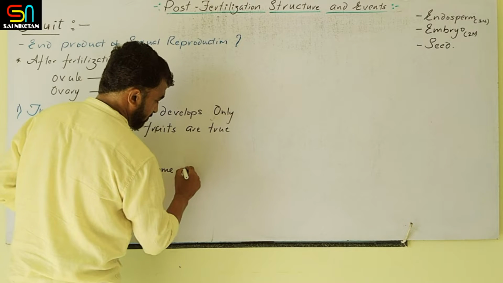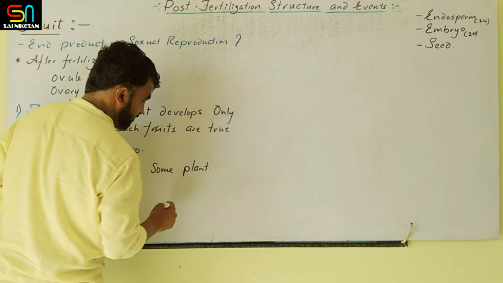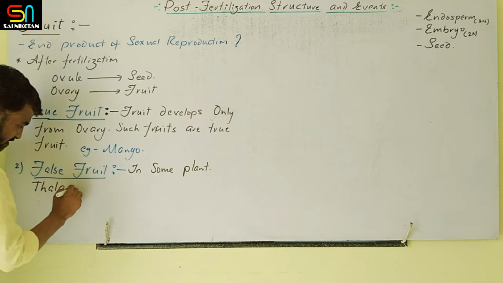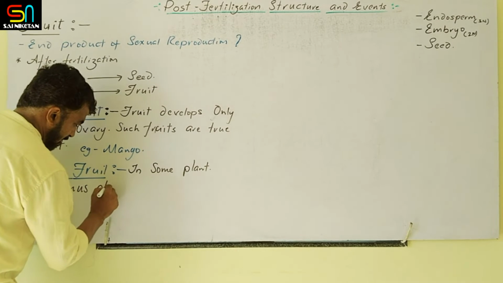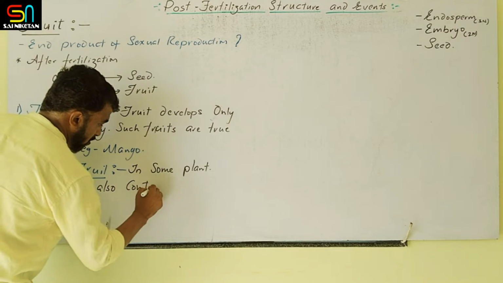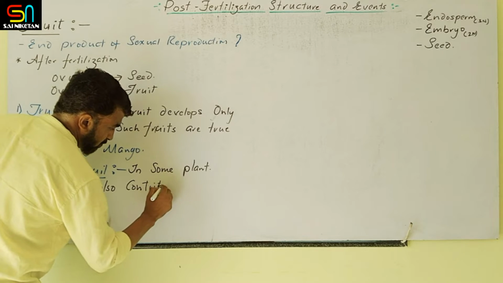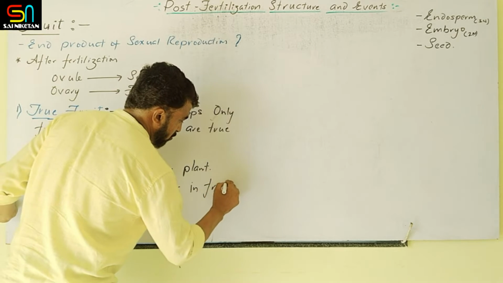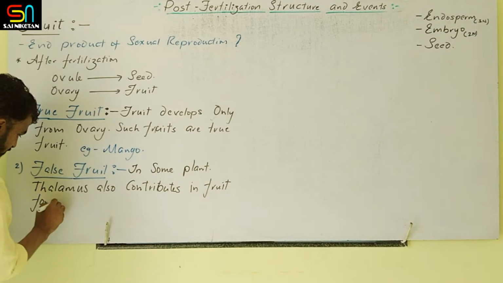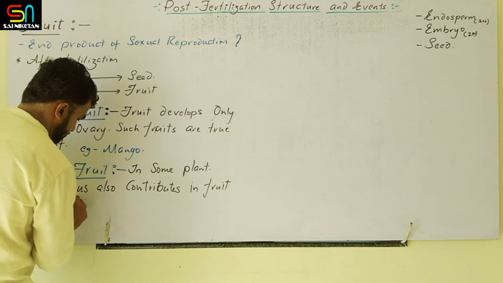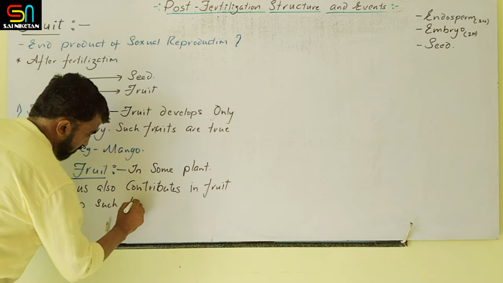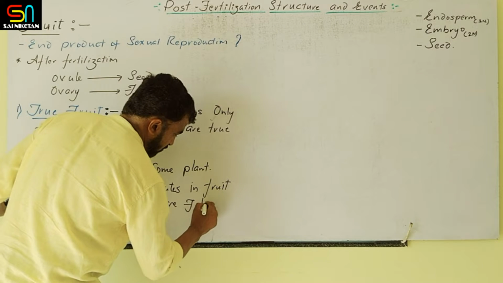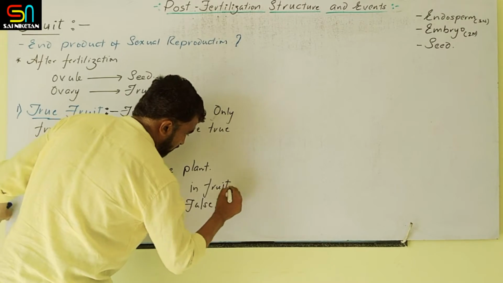In some plants, try to understand this one, thalamus also contributes in fruit formation. Such fruits are false fruit.